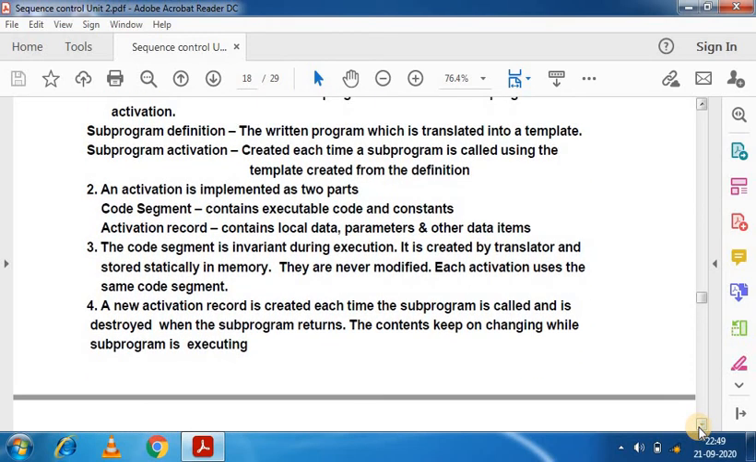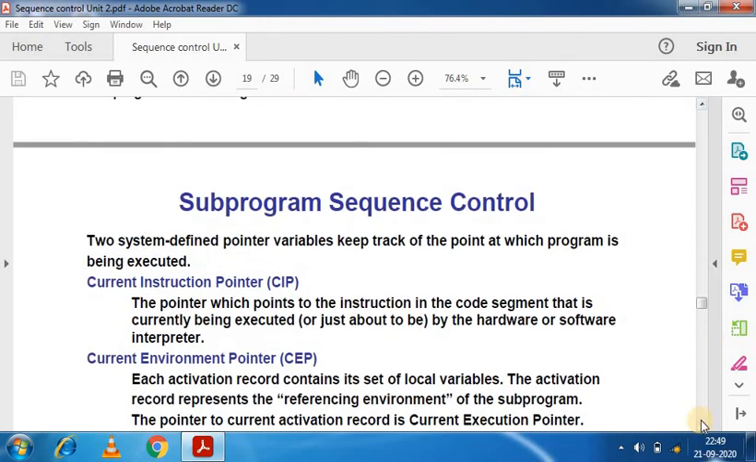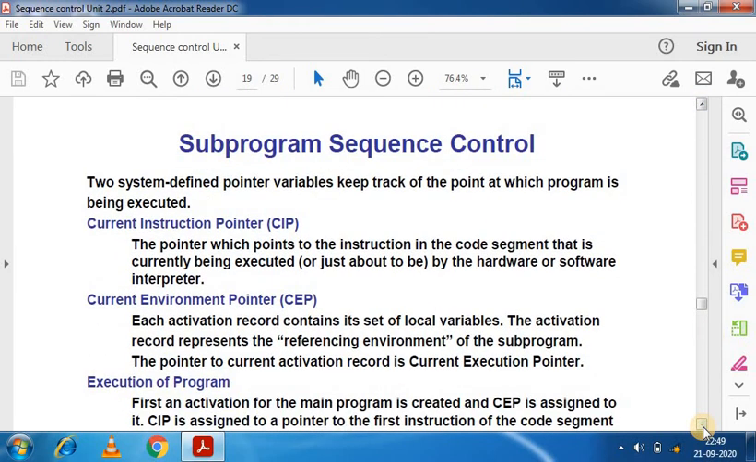Now the new activation record is created each time the subprogram is called and is automatically destroyed when the subprogram returns. After completing the subprogram, the activation record will be deleted automatically. The content keeps on changing while the subprogram is executing. So these are the two environments that come under the subprogram sequence control, CIP and CEP. Current instruction pointer, the pointer which points to the instruction in the code segment that is currently being executed line by line through the hardware and software interpreter.